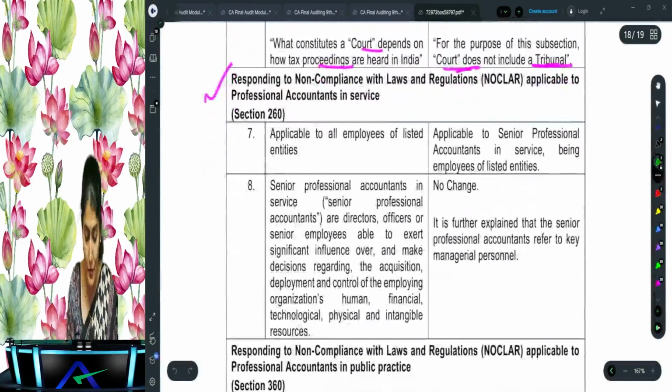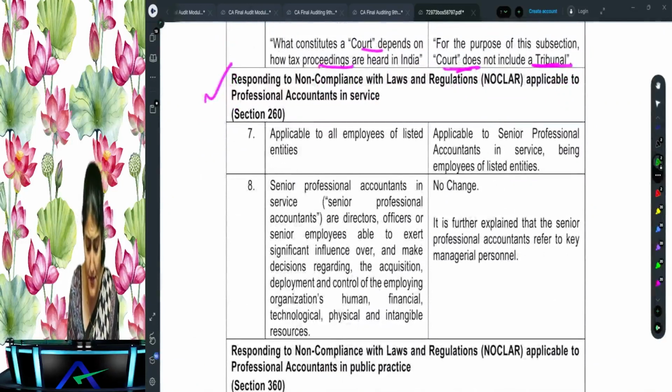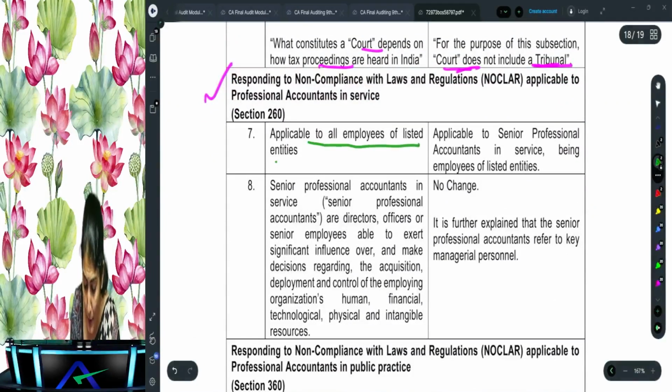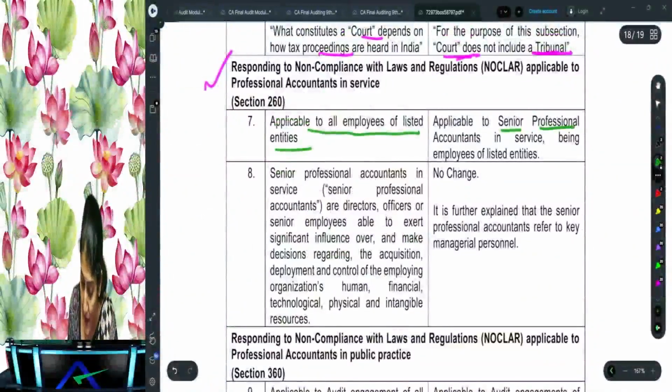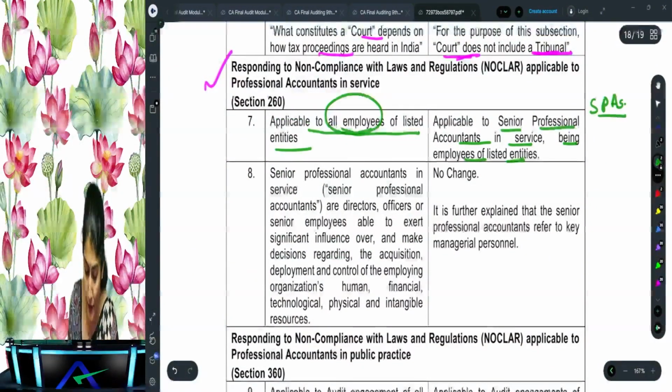Now let us come to the NOCLAR amendments, right? So what does it say? Existing provision: applicable to all employees of listed entities. Revised provision: applicable to the senior professional accountants in service being employees of the listed entities. So instead of all employees, now they've made it only applicable to the senior professional accountants.